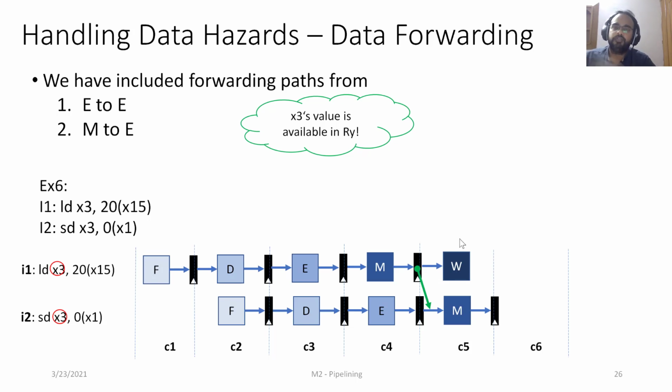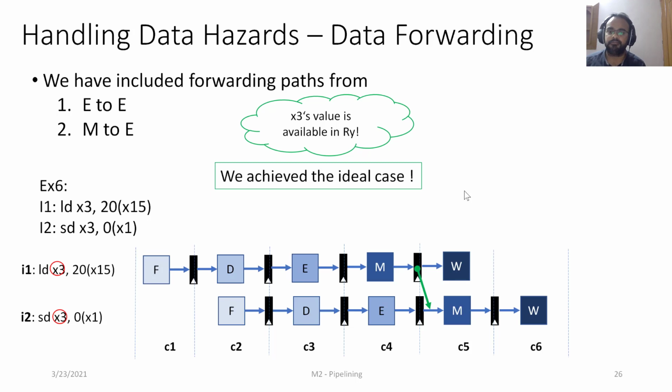If we would have used stalling, then we would have waited for 2 cycles here, because the decode cannot progress until the register x3 is updated in cycle 5. So we have saved 2 cycles again with the data forwarding, and we achieved the ideal case again. In this process, we have introduced one more forwarding path, which is from the end of memory stage to the beginning of memory stage.